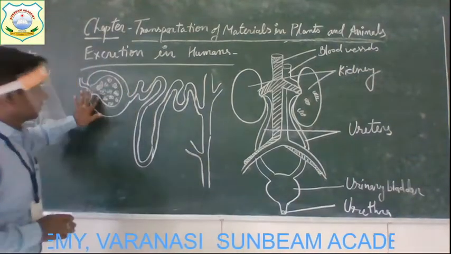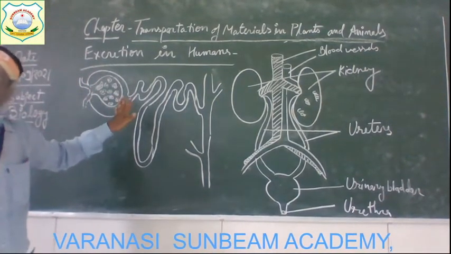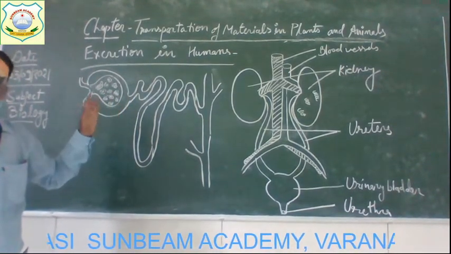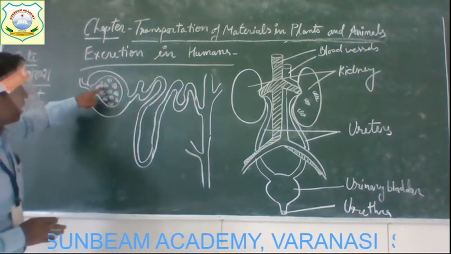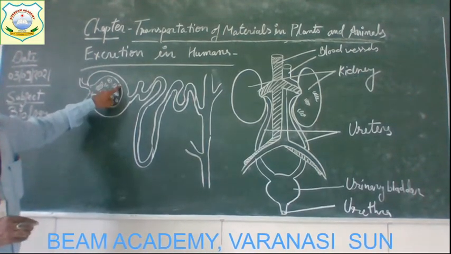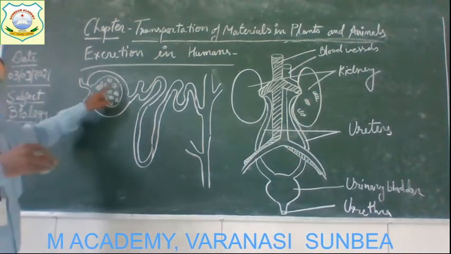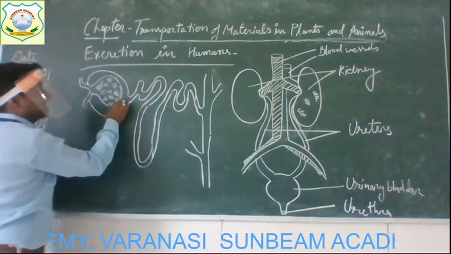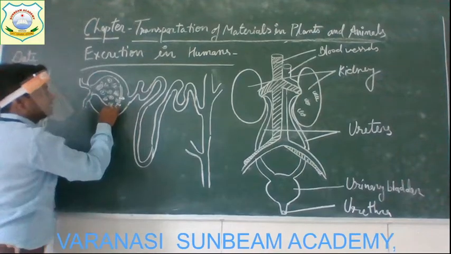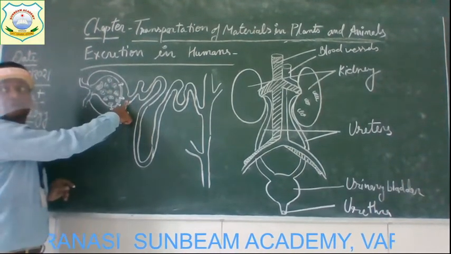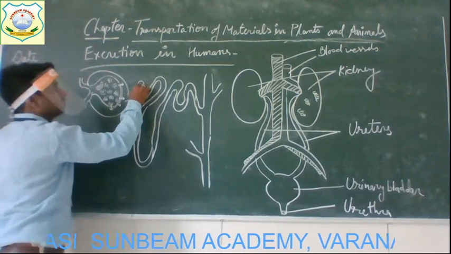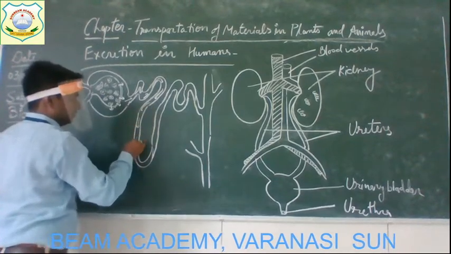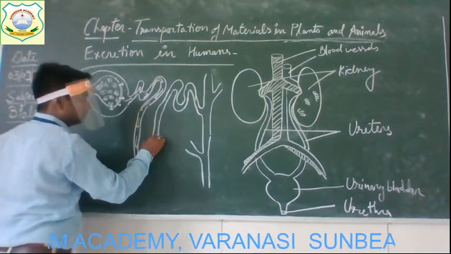So here, from the capillary, all the waste material, uric acid, urea, excess water, and carbon dioxide, they all are going to be removed. Get it? And get collected here. And from here, it gets diffused by the process of diffusion and enters this structure of the nephron, and then it moves through this wide tube-like structure. The waste material is going to move through it.